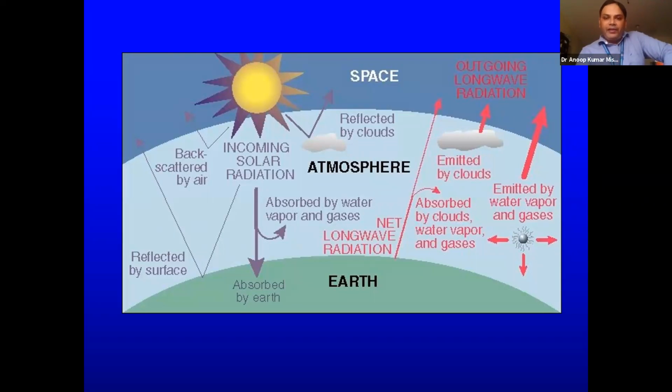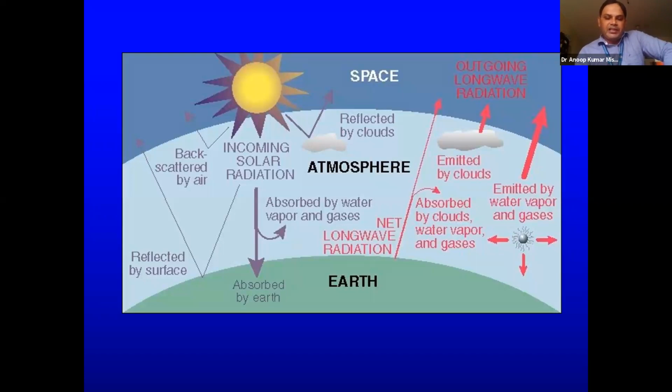Here we can find that part of it is reflected back by the clouds, part is absorbed by the earth, and of course there is back scattering by air too. When intense air is blowing, there are many atmospheric constituents in the atmosphere that also scatter or reflect part of that radiation. Then we have reflection by our surface also.